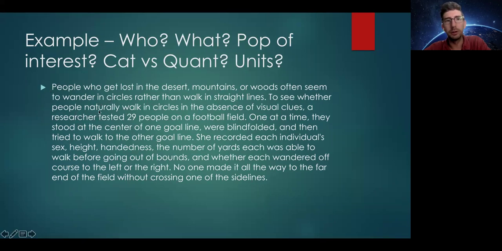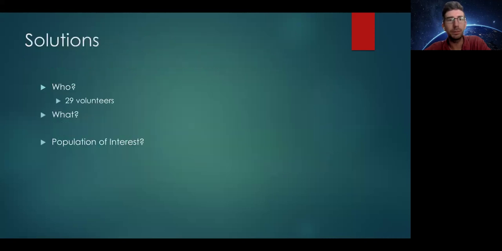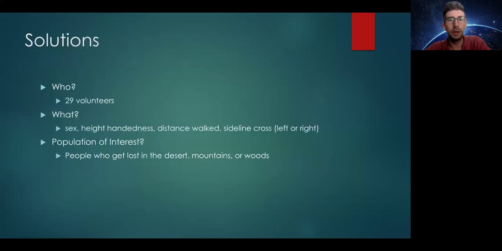So the population of interest could be all people, right? If all people naturally walk in circles, but we are given this little piece here, right? People who get lost in desert, mountains, or woods are the ones who often seem to wander in circles. Okay, so I'd probably take either answer there. You could make a case that either of these is the population of interest. Maybe it's all people, or maybe it's specifically people who get lost in desert, mountains, or woods.